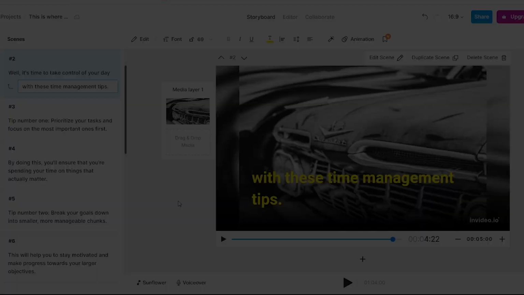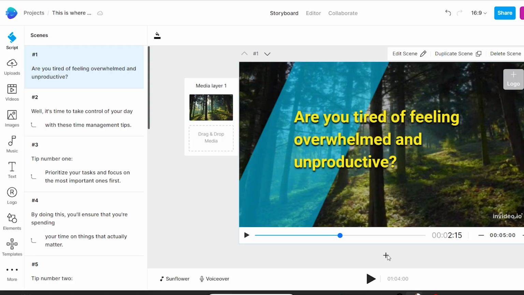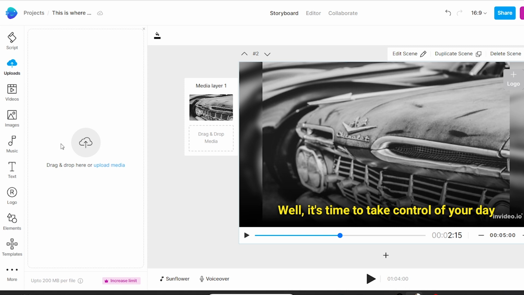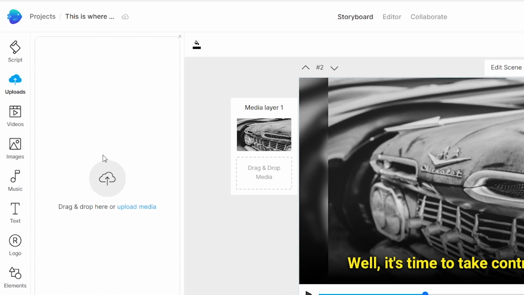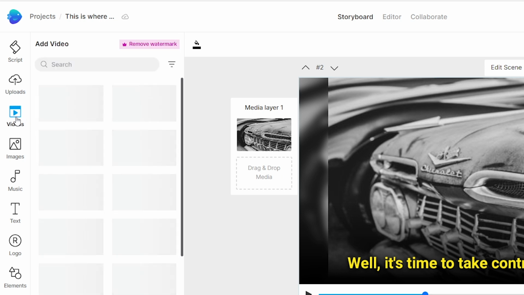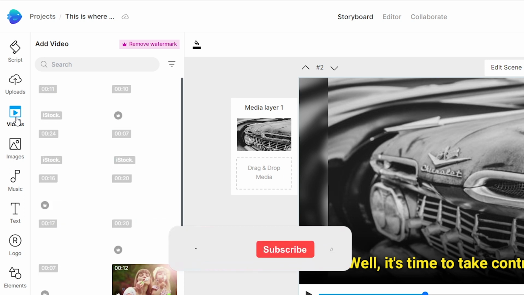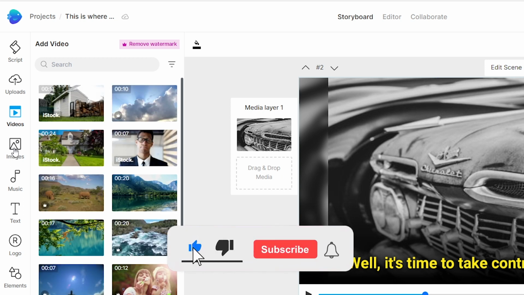Now it's better. Now, if you don't like some videos and photos in the video added by AI, you can change those like this. If you have some video or photo you would like to add to the video, you can go to the upload section here and upload it. But it's not necessary for Invideo. Invideo gives you tons of videos and image collection in here.